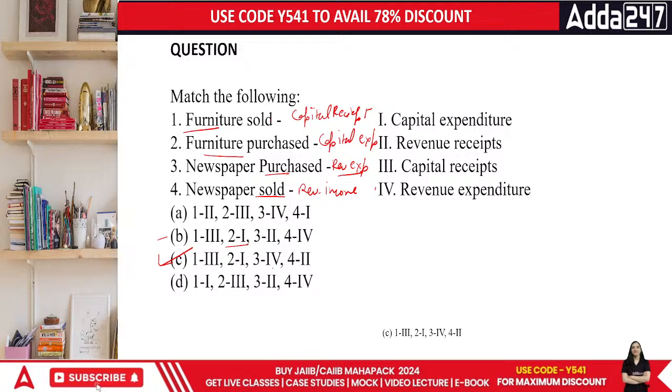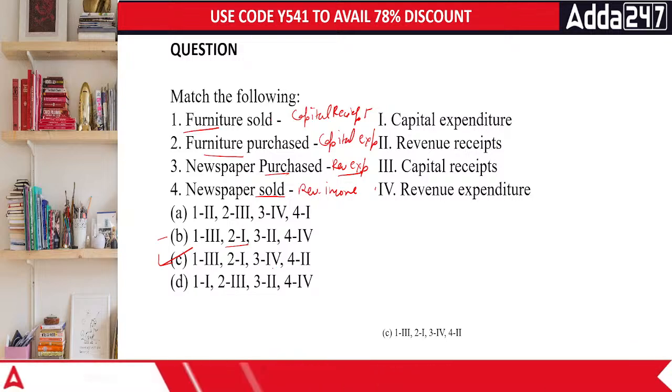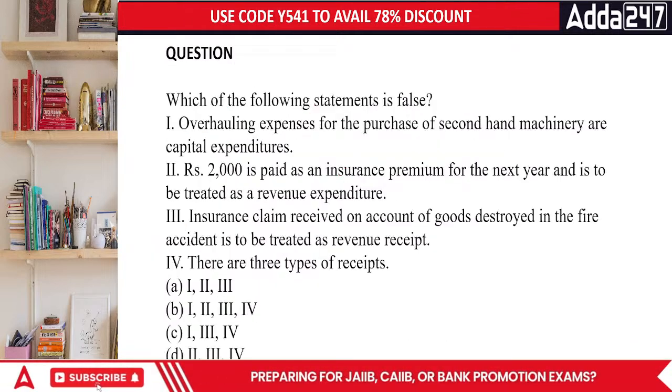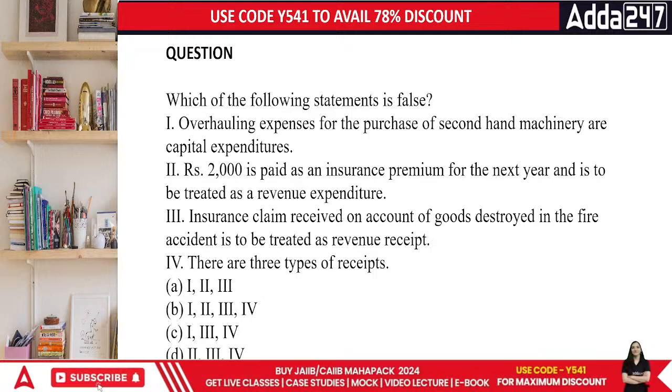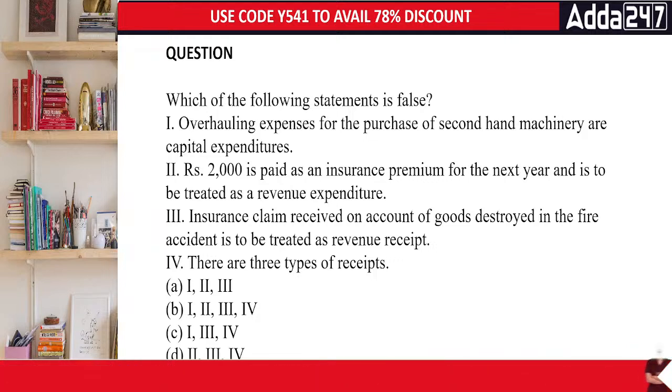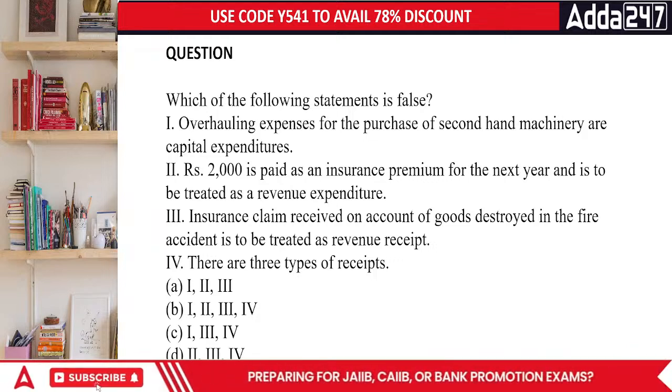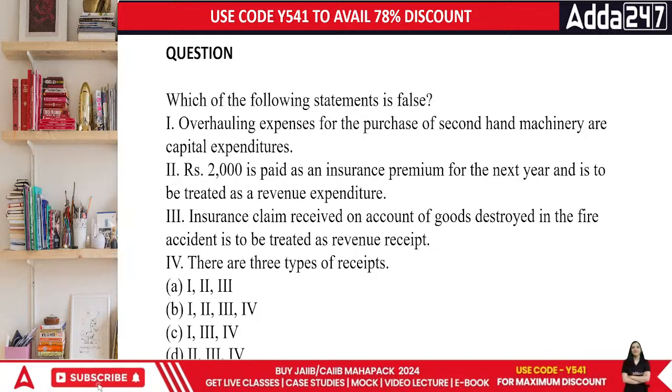Done, everyone. Now let's move on to the next point. The next question says: which of the following is false? Overhauling expenditure for the purchase of second-hand furniture or second-hand machinery is capital expenditure. Overhauling expenditure makes sure that the particular asset's life is increased further. So it can be true.